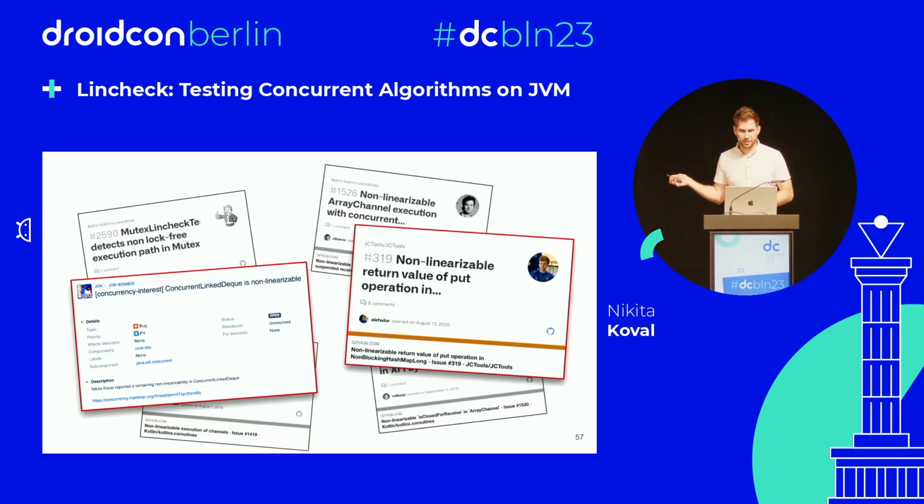And finally, they said, okay, we are not going to fix it. We don't know how. And it's fine, because the algorithm behind it is broken. There was a paper published at some top conference. Then the data structure was added to the standard library. And after that, a bug was found in the paper. So don't trust papers. Trust tests.